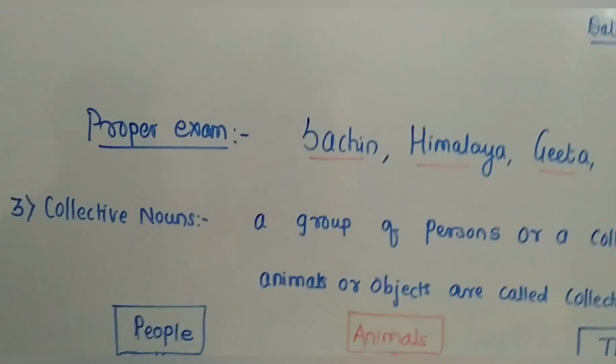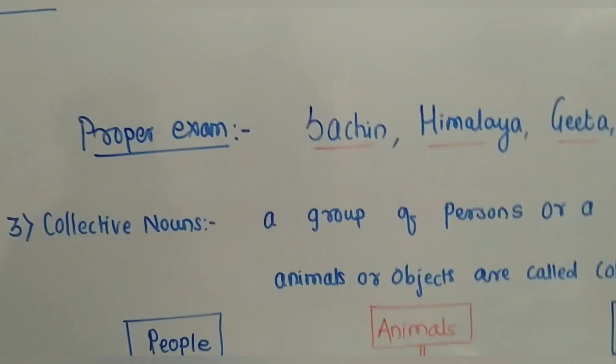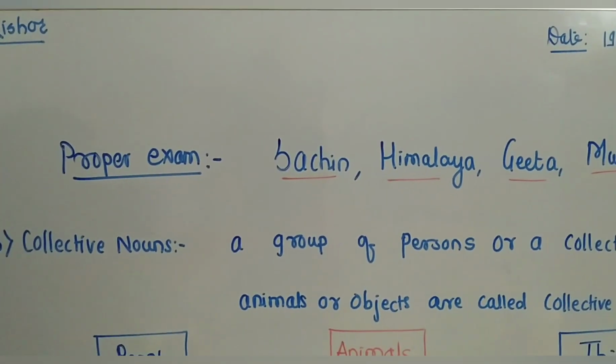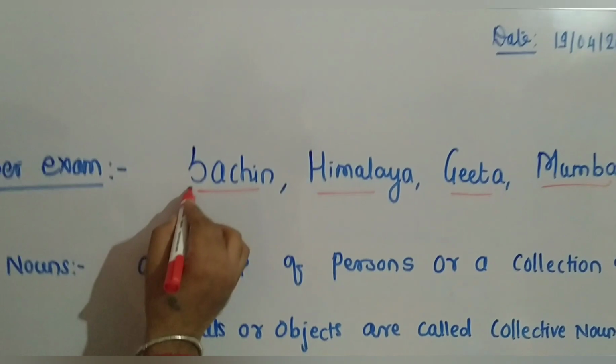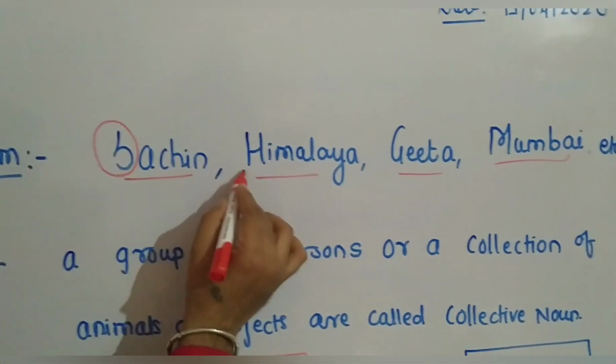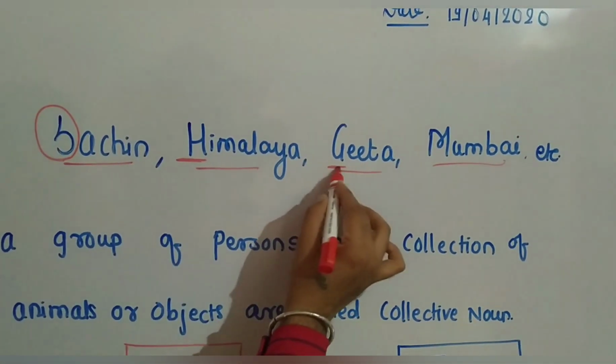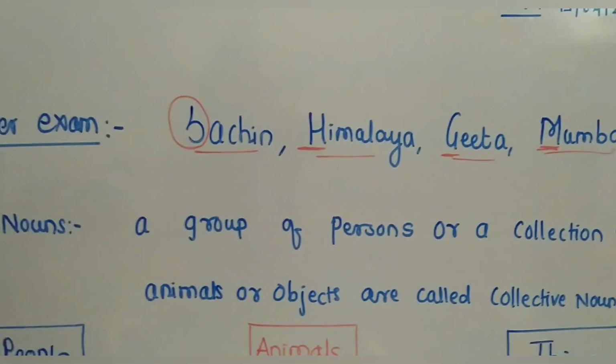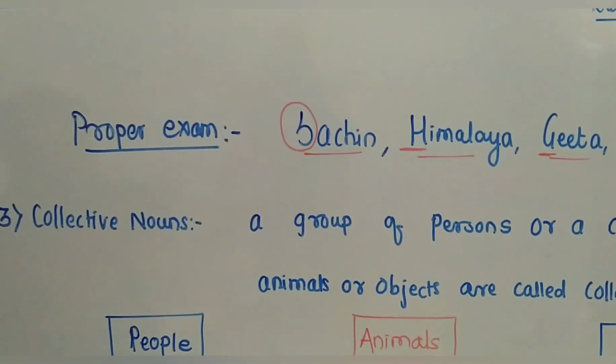But student, you must note one thing: when you write a proper noun, you write the first alphabet in capital. You write the first letter of the word in capital form. So this is the example of proper noun.